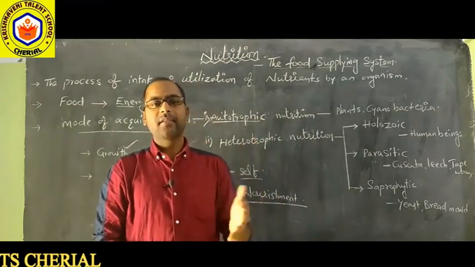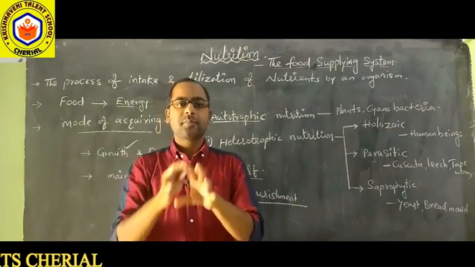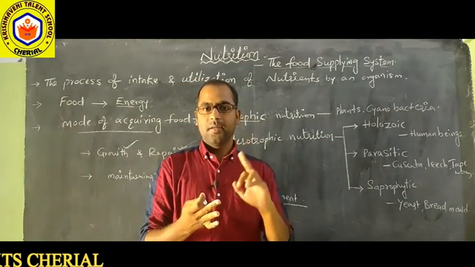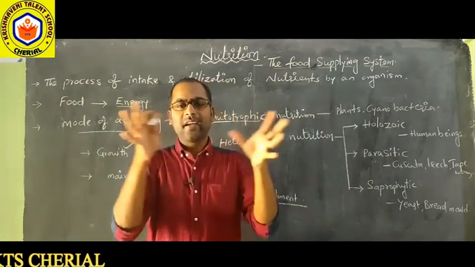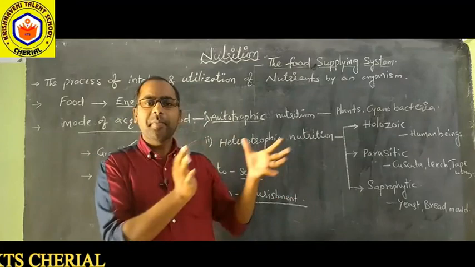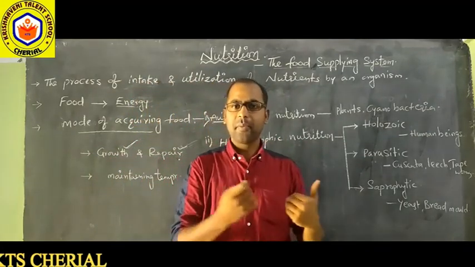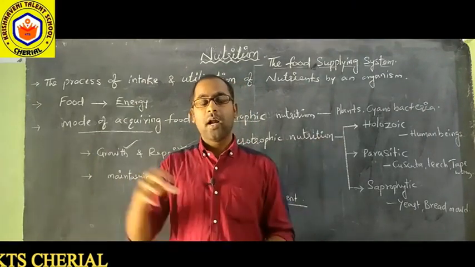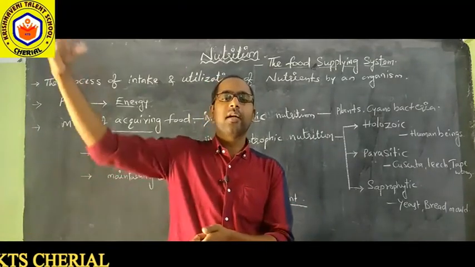They prepare their food by using simple inorganic substances present in the atmosphere, like carbon dioxide, water, and minerals available in the soil. By taking all these, they prepare their own food. So can we prepare our food if we are provided with carbon dioxide, water, and minerals from the soil? Just go and stand in the soil and you will get sunlight.